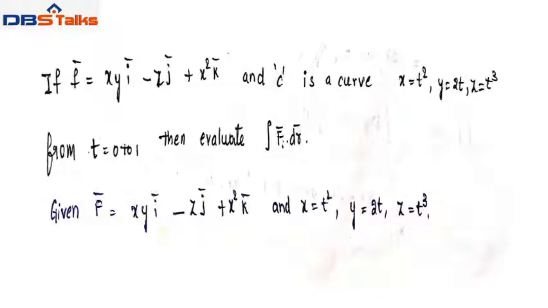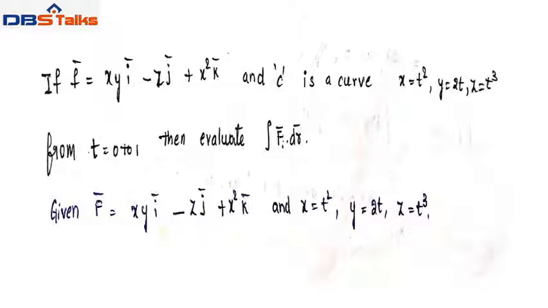Now we have to discuss problems in line integral. First problem: if f bar equals xy i bar minus z j bar plus x square k bar, and C is a curve with equations x equal to t square, y equal to 2t, z equal to t cube from t equal to 0 to 1, then evaluate integral f bar dot dr bar.